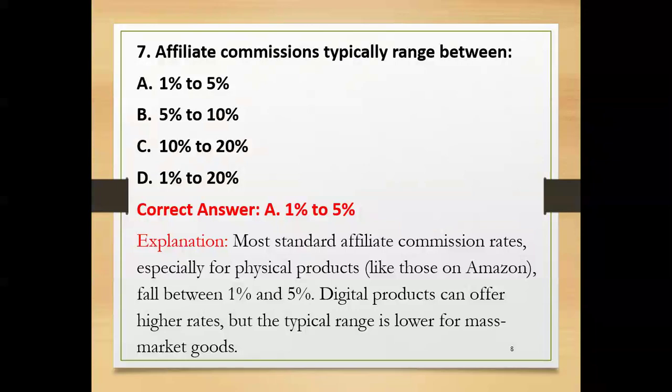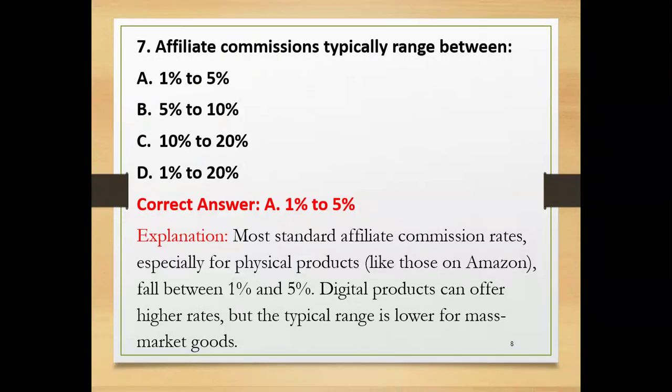Most standard affiliate commission rates, especially for physical products, fall between 1% and 5%. Those on Amazon fall between 1% and 5%. Digital products can offer higher rates, but the typical range is lower for mass market goods. So the correct answer is 1% to 5%.